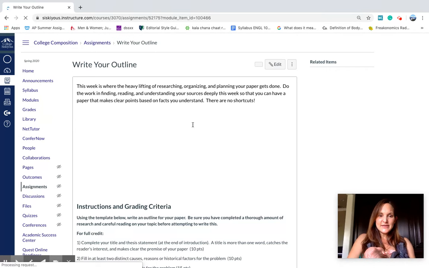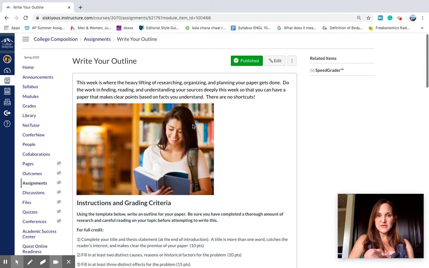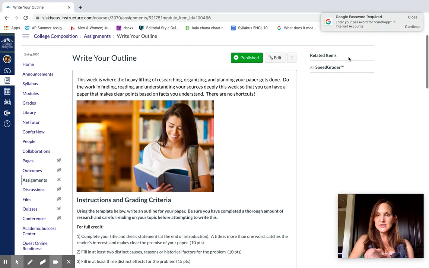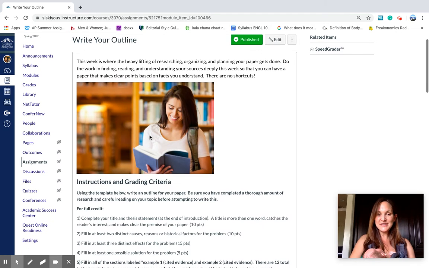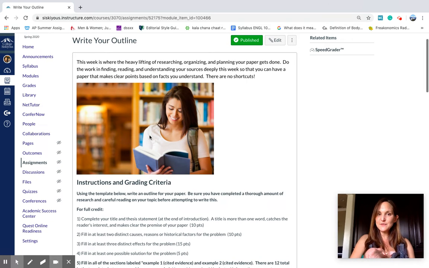Writing your outline is the one major assignment this week. So be sure that you are doing your research, you're putting in the time to find credible articles. If you can do this during the week when people are able to respond to emails, for instance, the ASC or the library, that's a lot better than waiting till Sunday if possible. But they will respond to you. And if you need an extension because for whatever reason you're having a technical issue, just let me know, and that's usually not a problem.